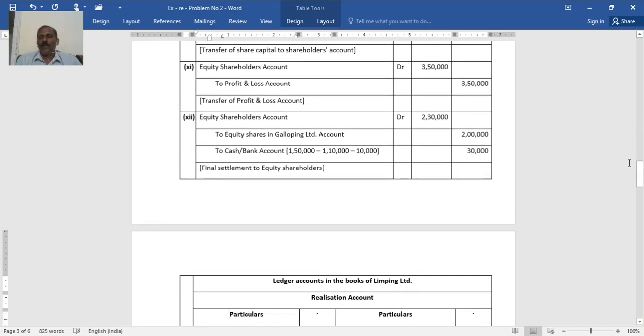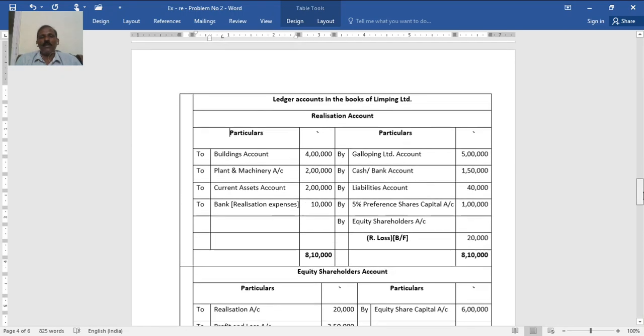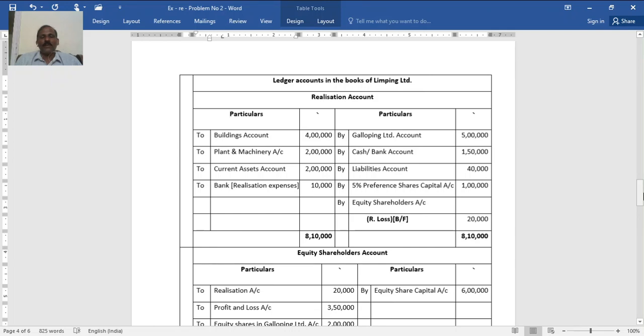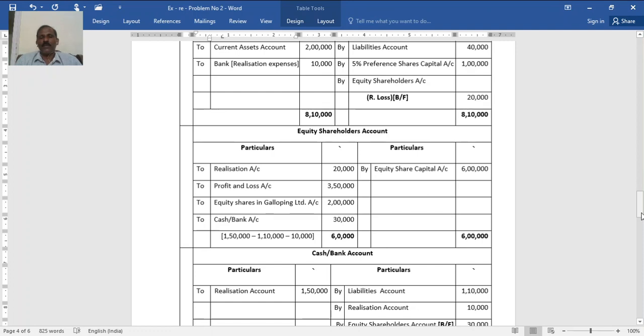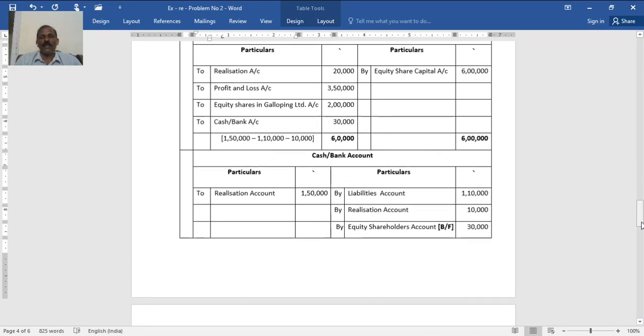Now realization account, all ledger accounts also, in the books of Limbing Limited. Say realization, all assets, building, plant and machinery, current assets debit. By Galloping, that is purchase consideration. By cash, realization of debtors. Liabilities, profit on settlement. Then preference share, again profit it is. So thereby expense 10,000 debit, credit 20,000 difference, that is a loss. Then equity shareholders account, equity share capital 6 lakh, to realization 20,000, to profit and loss account 3 lakh 50,000, equity shares 2 lakh and 30,000 final cash is in.